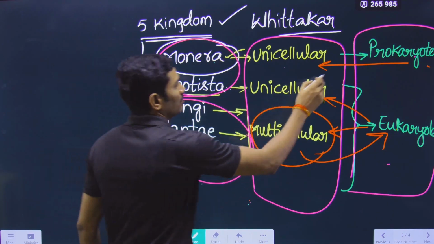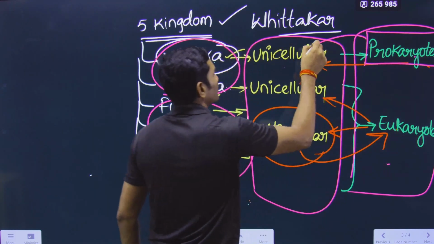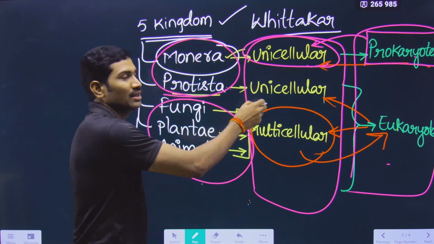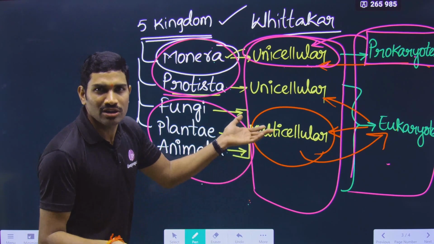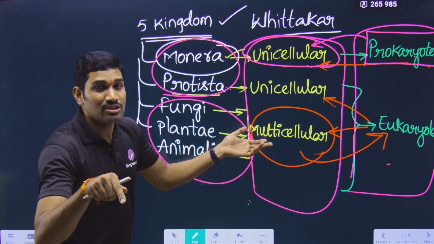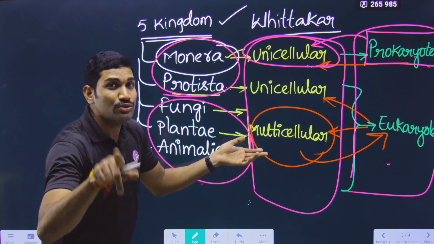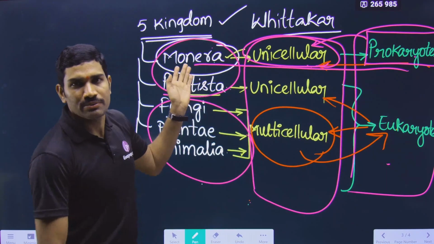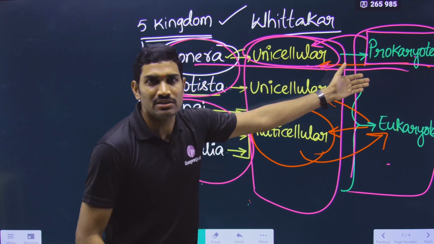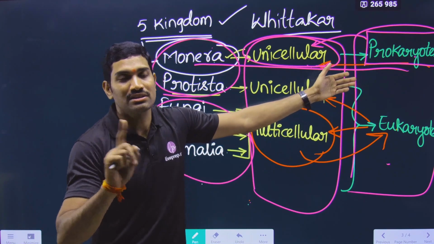So under the prokaryote, we are talking about unicellular organisms. In this unicellular example, if you see different types of bacteria and mycoplasma, all these things we are studying. My question is, are you studying viruses under kingdom protista? Sorry, kingdom monera. Under prokaryotes, are you studying this? We are not studying viruses under kingdom monera.